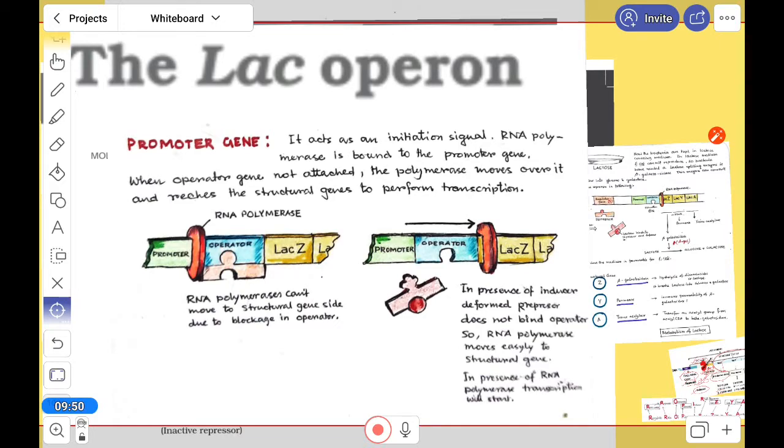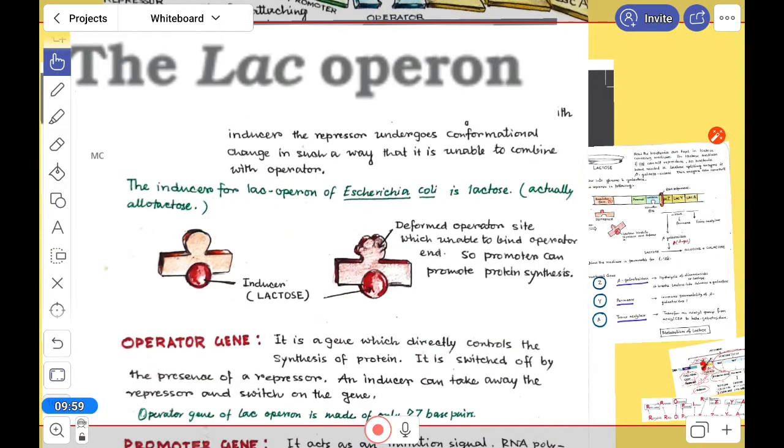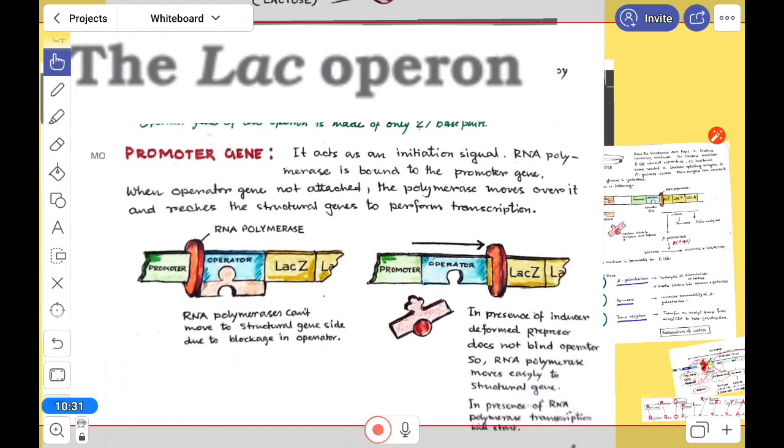Now when we place it in lactose medium, what will happen? In lactose medium, lactose itself acts as an inducer. Lactose fits in the repressor site, in the repressor, and it deforms the site which binds to the operator. If it is deformed, then it cannot fit with the operator.